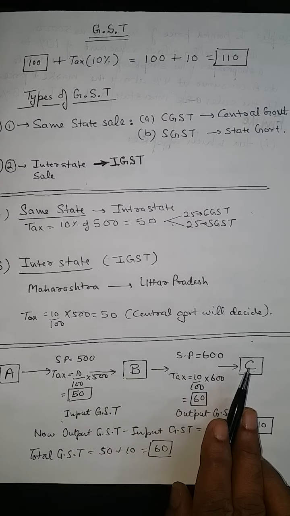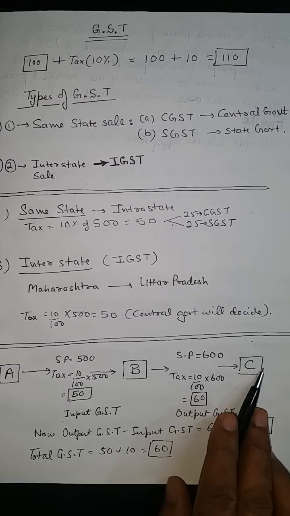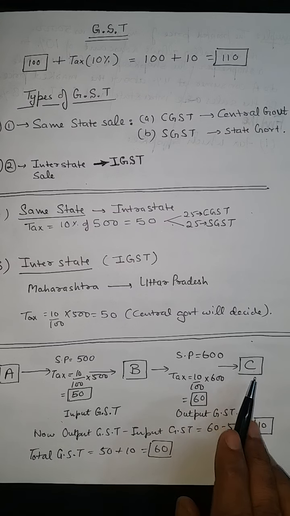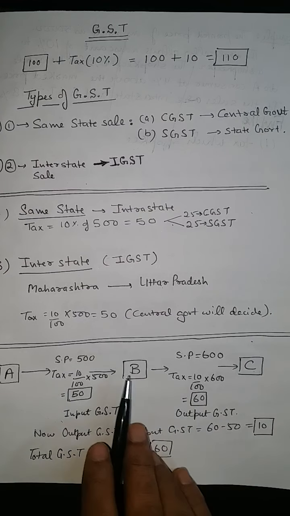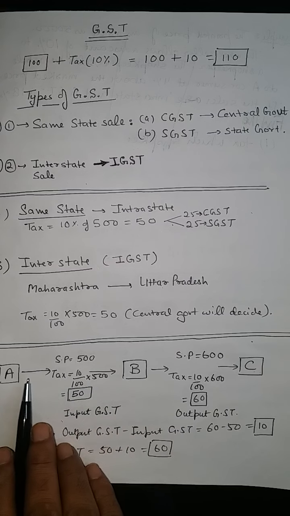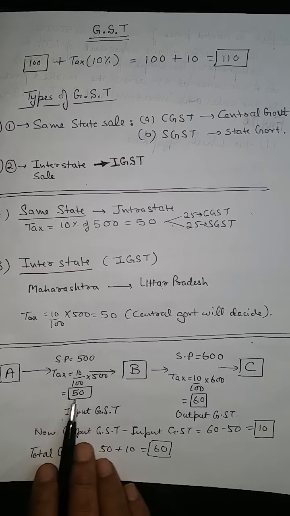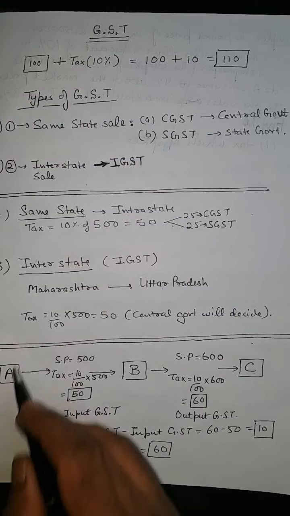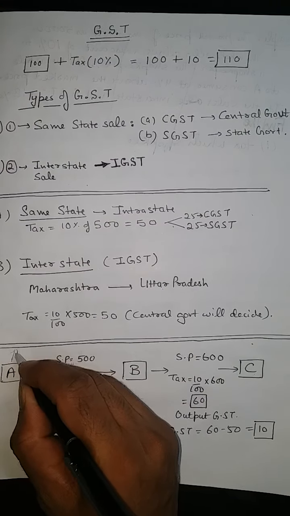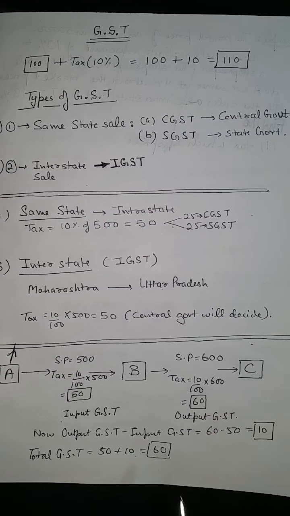So this person, that is the last one, we considered as the consumer. The consumer is paying the wholesaler 60 rupees tax, and the wholesaler is paying 50 rupees to A, and this will be going to the government. This 50 rupees will be going to the government.